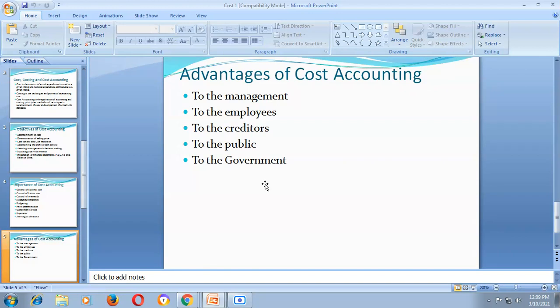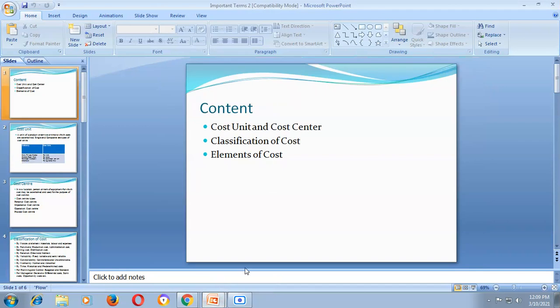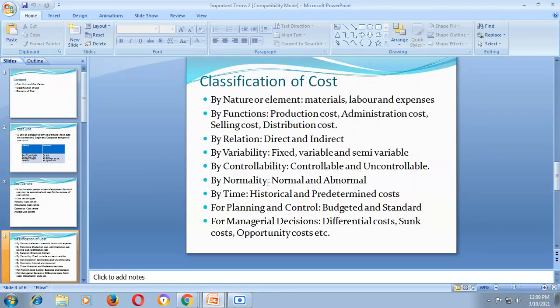Please remember that for unit number 3, unit number 4 and unit number 5, even a non-commerce student can attempt and solve the numerical sums on cost accounting. There is no need to remember the accounting rules, regulations, and all that. Now, the main part is classification of cost. How are the costs classified? The different types of cost.